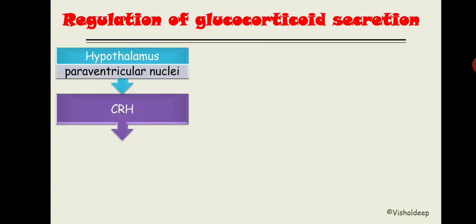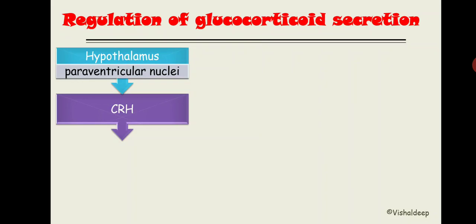I told you that nuclei in the anterior pituitary hormone, I told that nuclei in thyroid hormone, and right now I am giving you the name of the nuclei and the hormones released from that nuclei for the third time. So please remember, the paraventricular nuclei will release two hormones. One is CRH, another one is TRH.